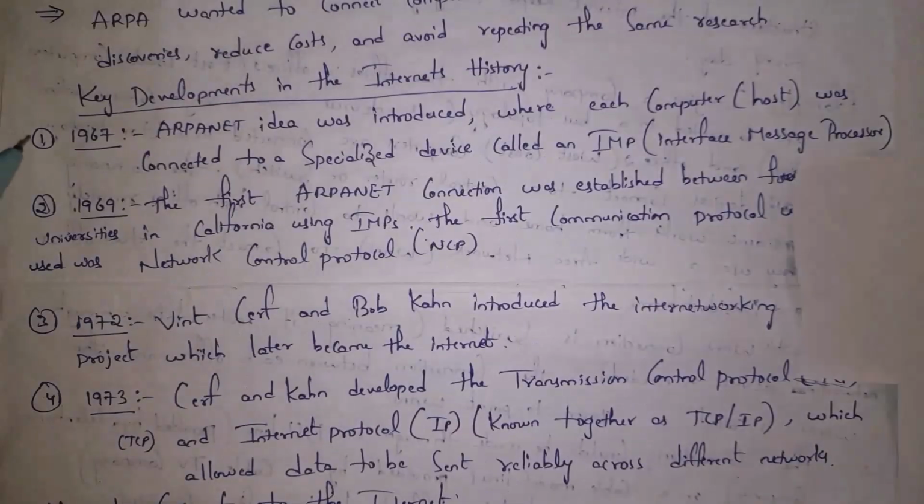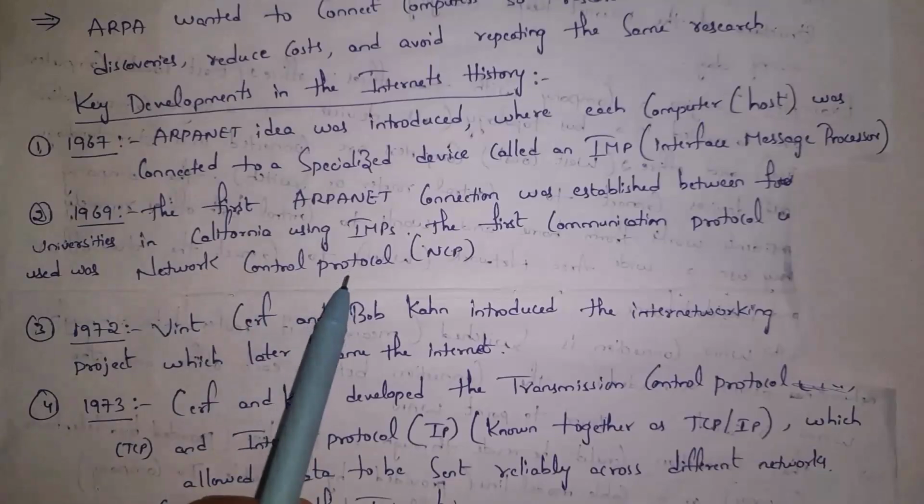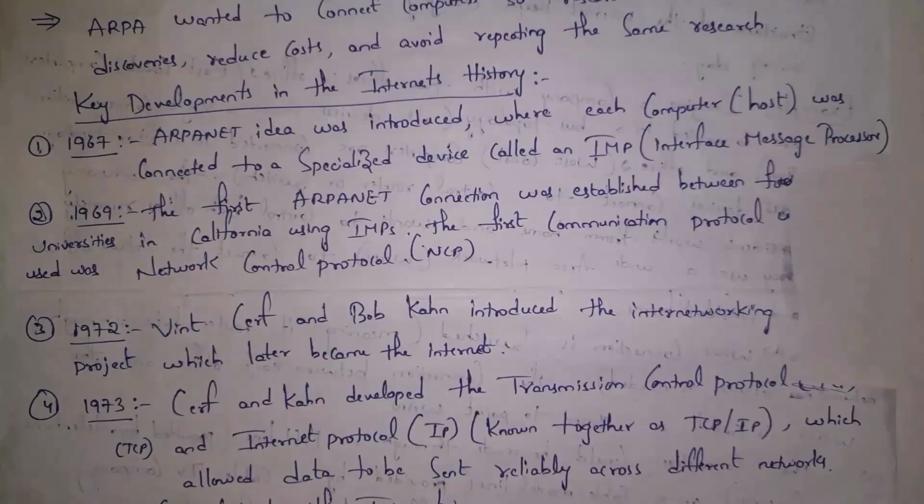At first, in 1967, ARPA was introduced, where each computer was connected to a specialized device called an IMP, which stands for Interface Message Processor. In 1969, an ARPA connection was established between 4 universities in California using IMP devices. Guys, this is where the first connection was established. At that time, they used one protocol, called Network Control Protocol, where a protocol is nothing but a set of instructions. In order to establish communication between devices, they need to use protocols, and that protocol was Network Control Protocol.